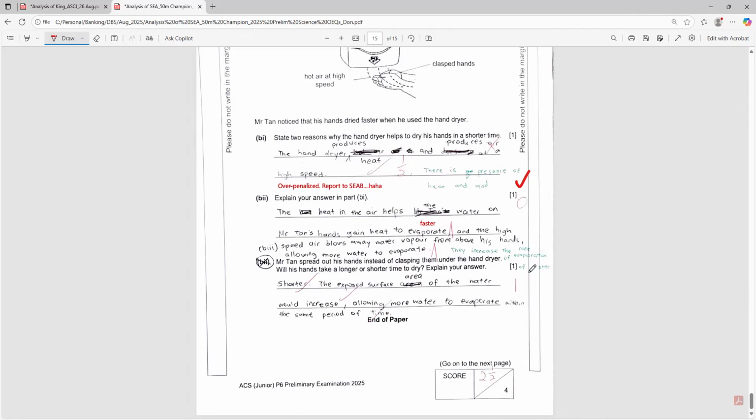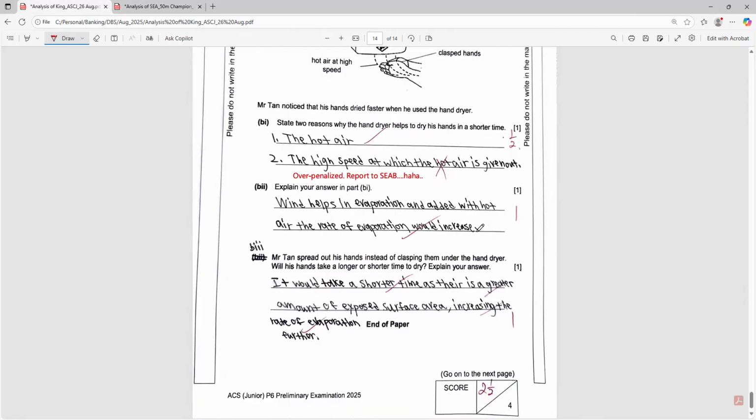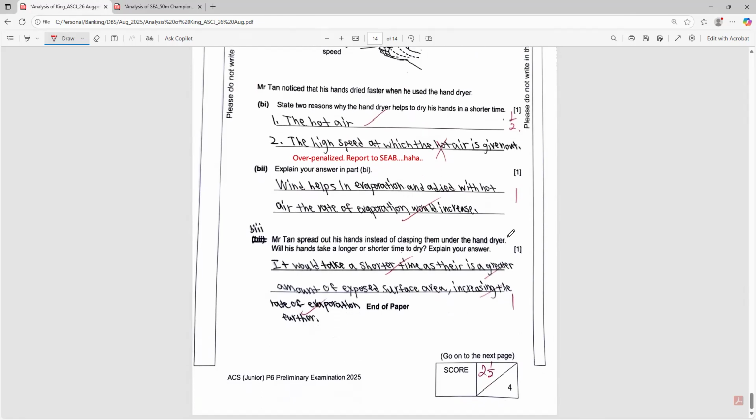Increase the rate of evaporation of water, because the student is not specific. So he lost 1 mark. This one he answered well. Wind helps in evaporation and added with hot air, the rate of evaporation would increase. Okay, spreading will increase the exposed surface area.